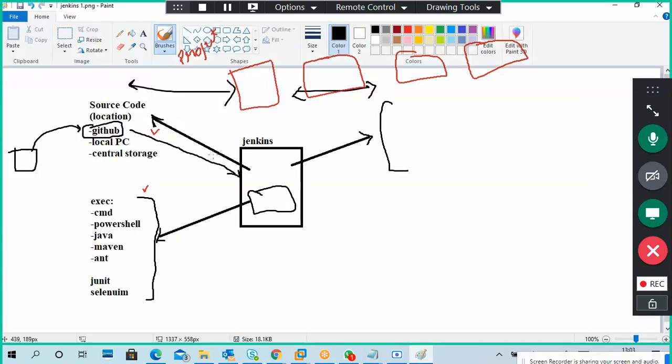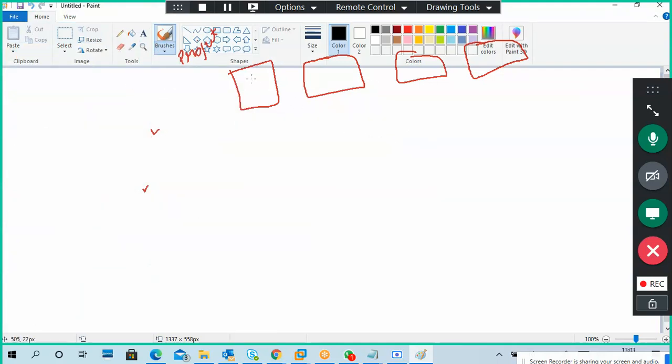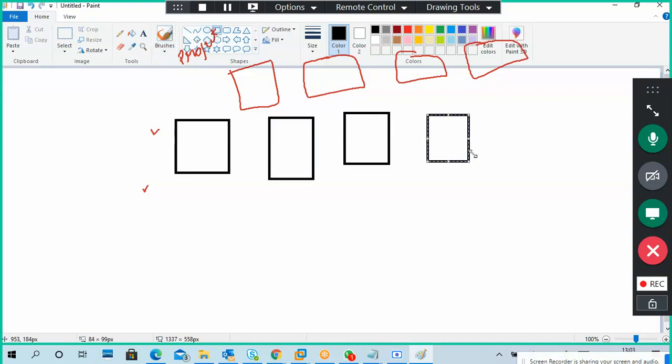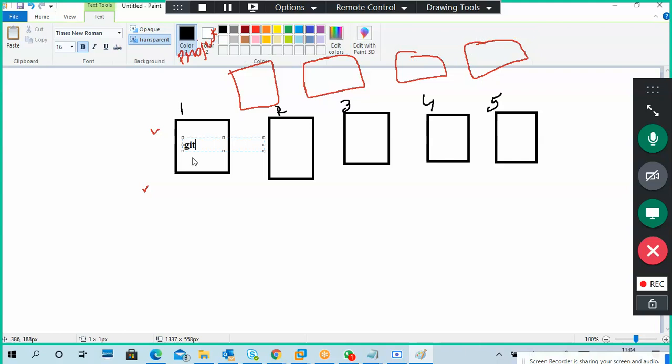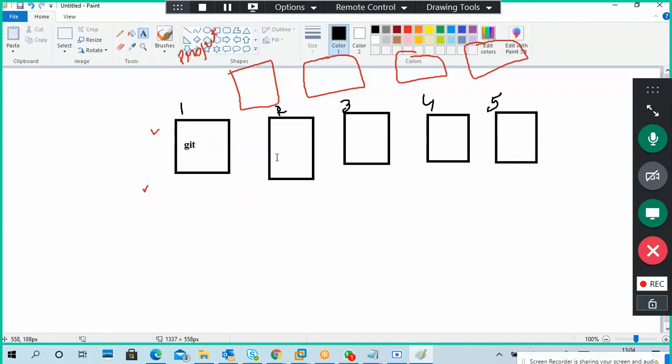I think this is the better option. We go to the new one. Okay, so what are the steps? We'll see here. For example, this is my project one only, but it has stages, like one, two, 3, 4, 5, like that. For example, I want to take code from the Git. That is my first stage.